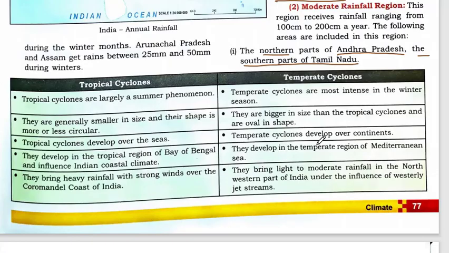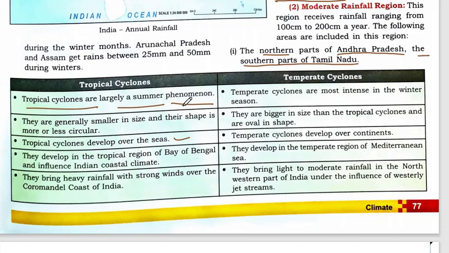Now let us see tropical cyclone and temperate cyclone. Cyclones also bring rainfall with them. These are winds in circular form. Tropical cyclones are largely a summer phenomenon. They are generally small in size and their shape is more or less circular. Tropical cyclones develop over the seas.